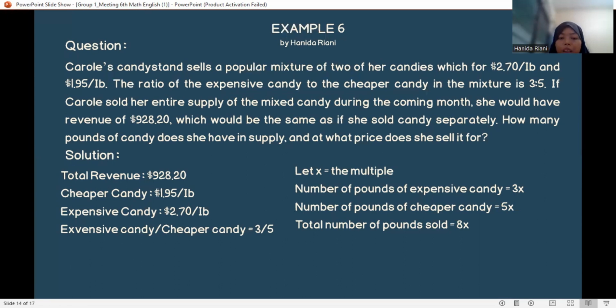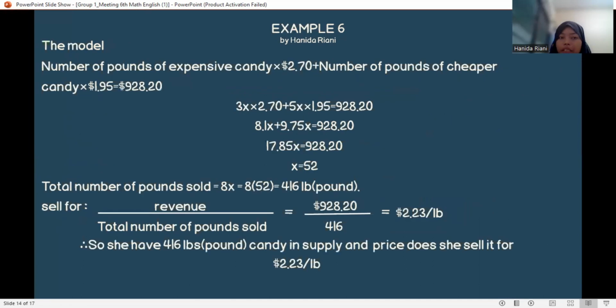Let x be the multiple. The number of pounds of expensive candy equals 3x, and the number of pounds of cheaper candy equals 5x. The total number of pounds sold is 8x.